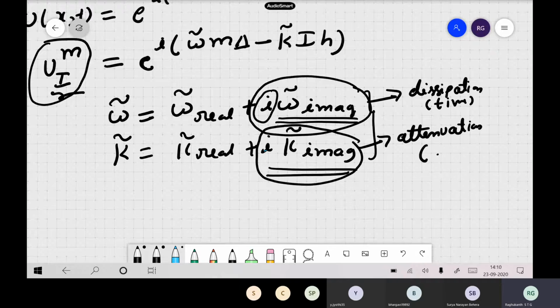Attenuation is with respect to space, like at 10-kilometer distance, then at 100-kilometer distance, 200-kilometer distance, how the amplitudes are decreasing, that we call attenuation. With respect to time, like you have studied in your dynamics course also, how it is decaying in time, that we call dissipation. These are two separate things.